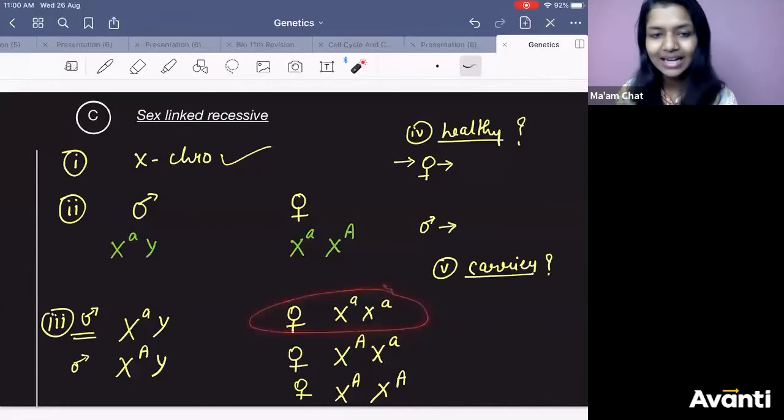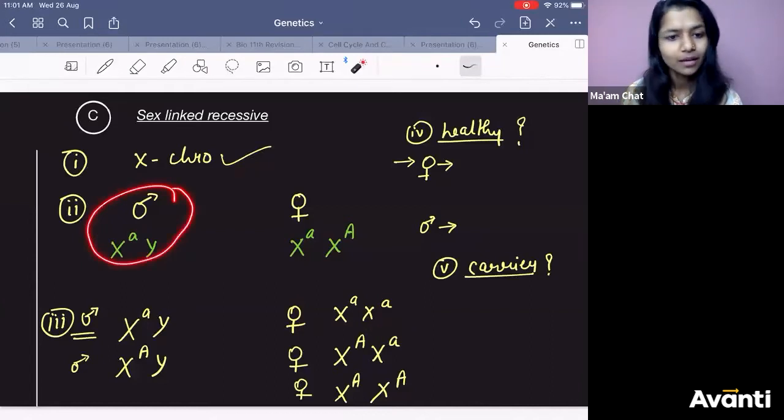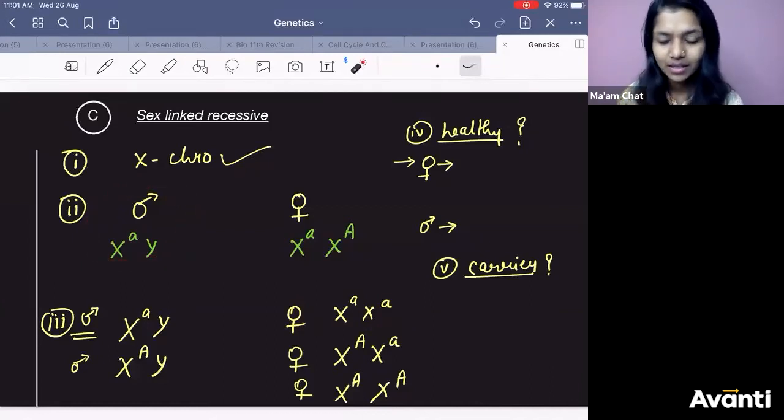Got it? So chances of getting a sex-linked recessive disorder is more in male or female, tell me. Chances of getting sex-linked recessive disorder will be more in male because they have only one X. If that has a small letter, gone. Case is gone. The person will have the disease. Okay? Come to the third case.